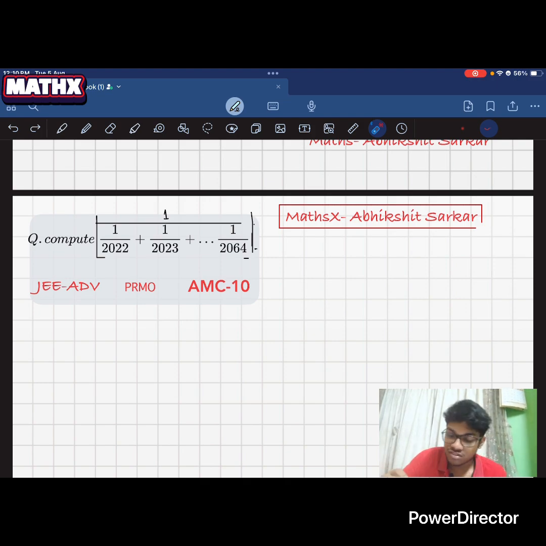Now at first glance, if anyone sees this question, they will think that there is a sequence: 1 by 2022 plus 1 by 2023 plus up to 1 by 2064. There is a complete sequence, so we can do it by sequence and series. But after doing all the concepts and all the calculations, they will find that they can't find the answer only through sequence and series.